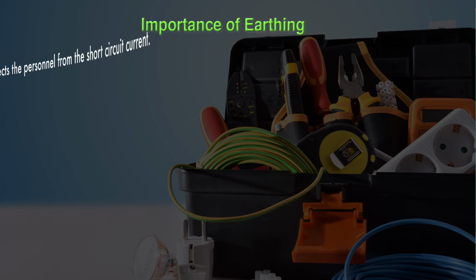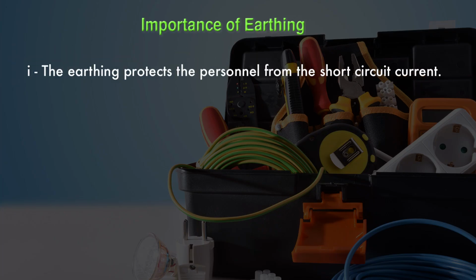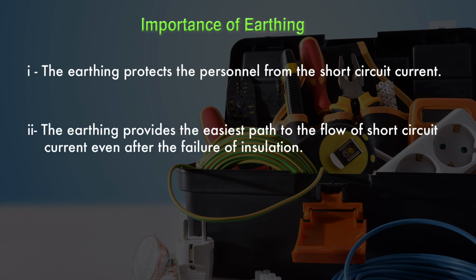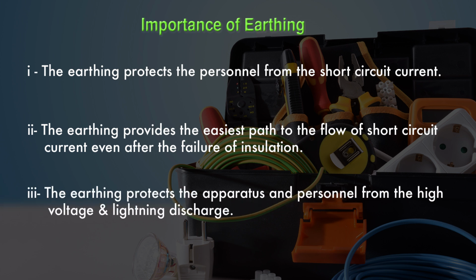Now we are going to discuss what is the importance of earthing. First point is, the earthing protects the personnel from the short circuit current. Second importance of earthing is, the earthing provides the easiest path to the flow of short circuit current even after the failure of insulation. Third importance of earthing is, the earthing protects the apparatus and personnel from the high voltage and lightning discharge. Now we are going to discuss how does earthing work.